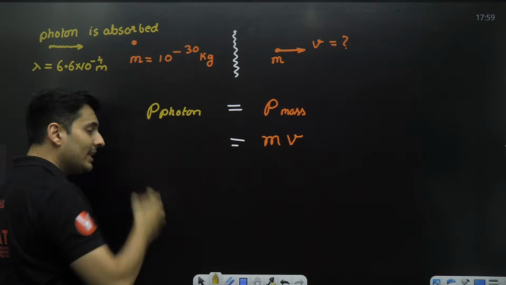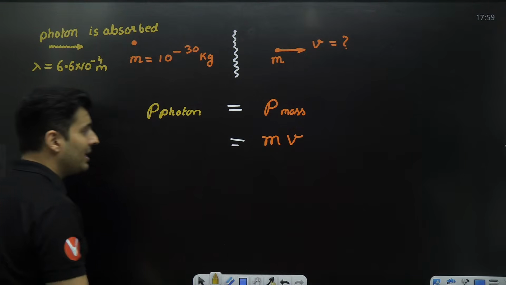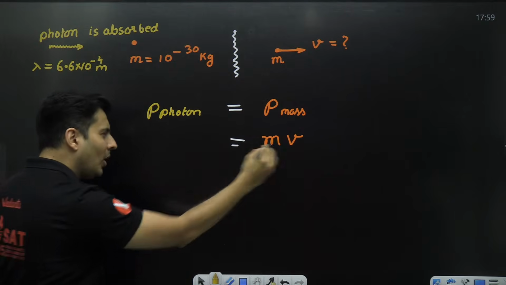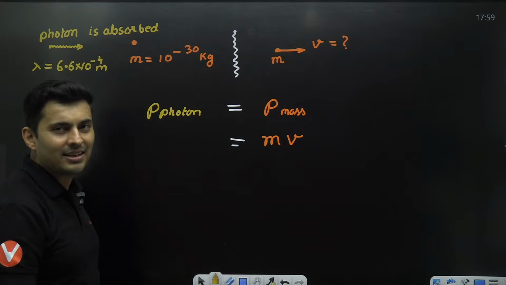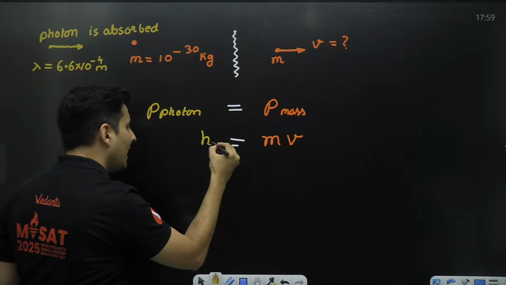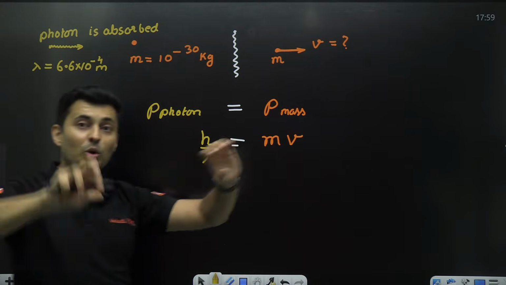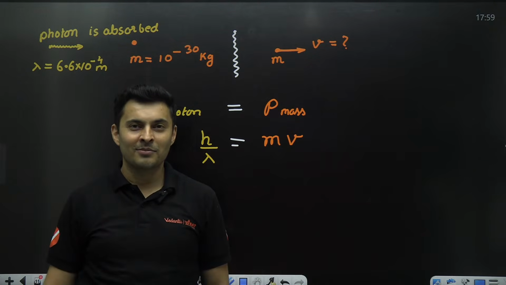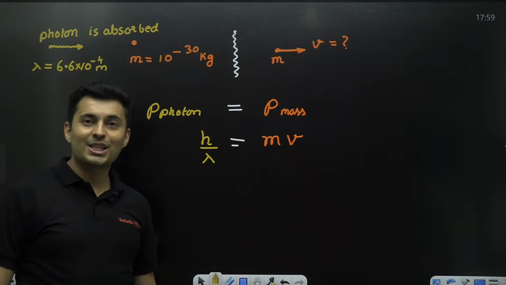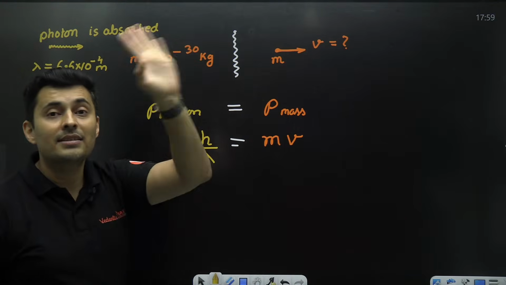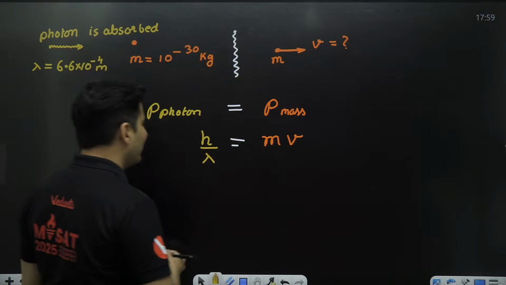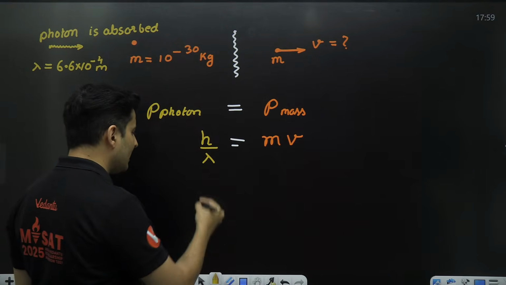But on the LHS, it is not a particle, it is a photon. Photon, I cannot say m into v, it is massless. So I have to use h by lambda. So one equation with two different formulas for momentum. For photon, it is h by lambda. For particle, it is m into v. So, moving this around or just solving this, you will get the answer.